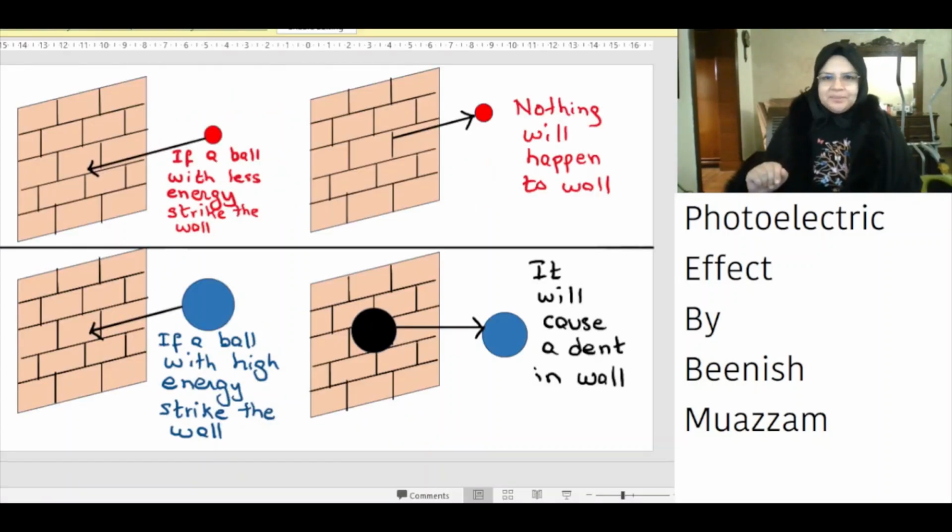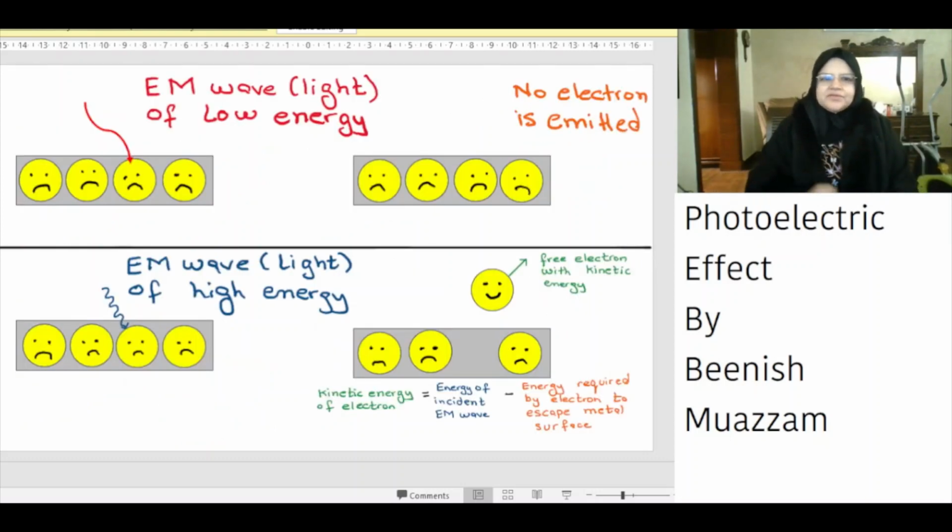If we strike a ping pong ball against a wall, nothing will happen to the wall. If we strike a bowling ball against the wall, it will cause a dent in the wall. The reason is that the bowling ball has more energy than the ping pong ball. Similarly, if we strike an electromagnetic wave of low energy to the metal, no electron will be emitted.